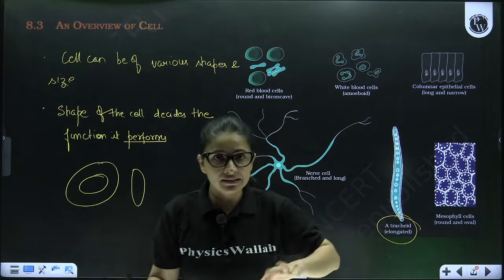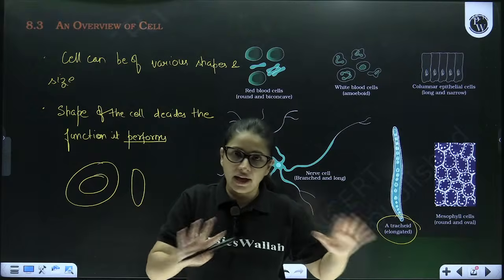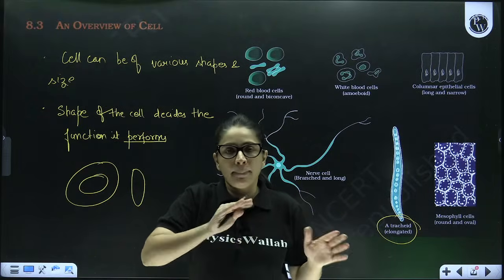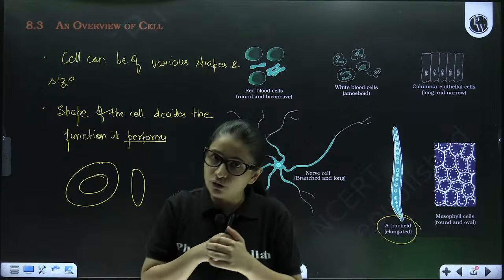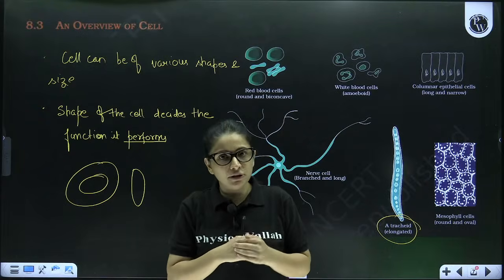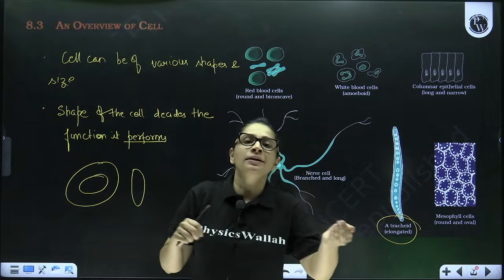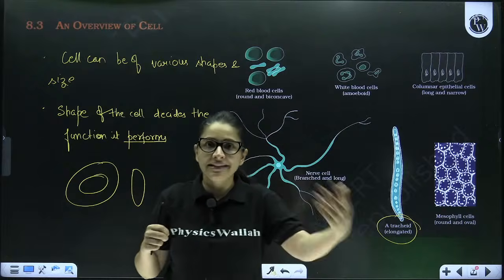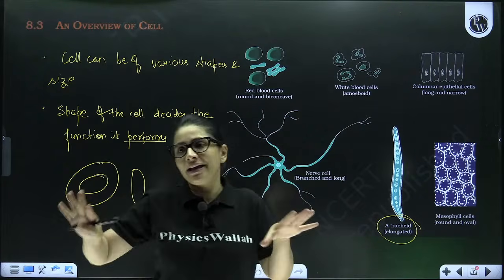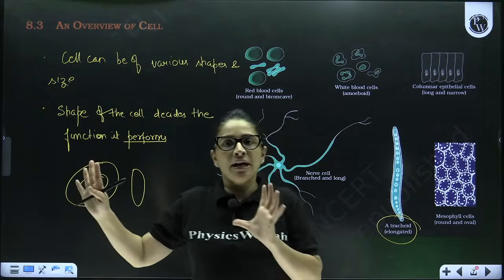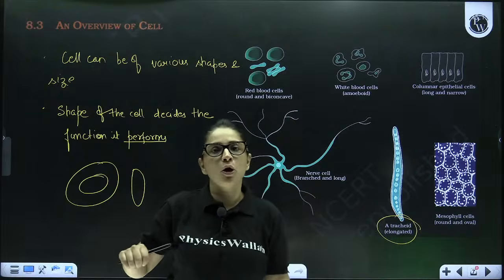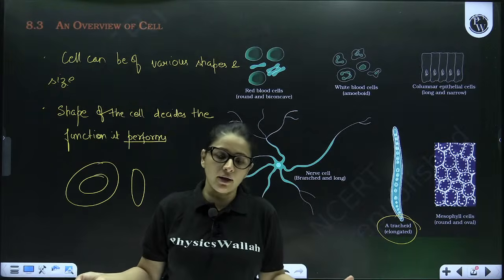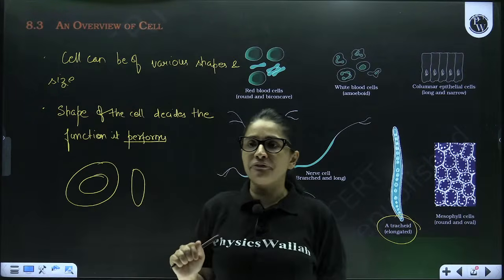When viruses are outside the host body, they are inert, inactive, dead. But as soon as they enter inside the host body, they take over the machinery of the host cell and then they replicate, multiply, increase their number. So viruses do not fall in the category of cell theory as they are not purely living, not purely non-living. I hope I am very much clear to everyone.